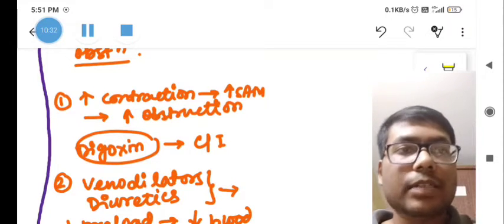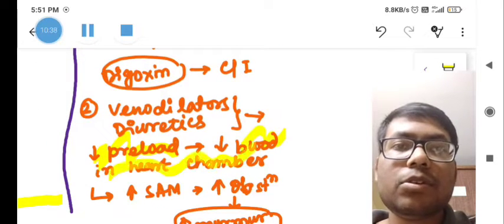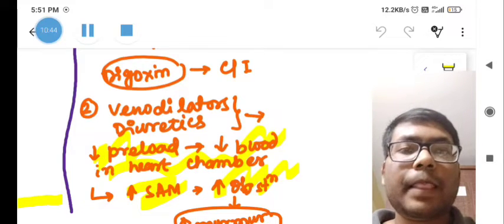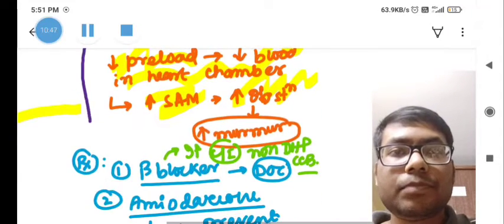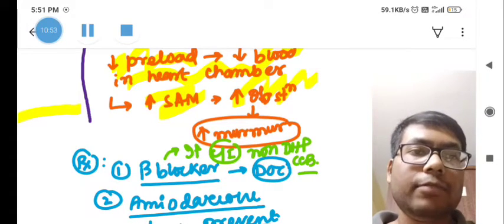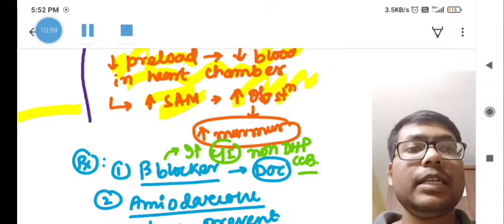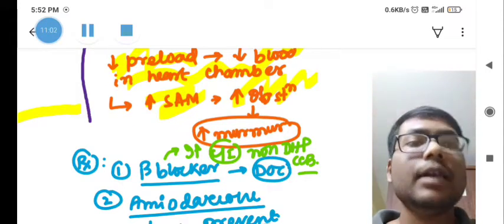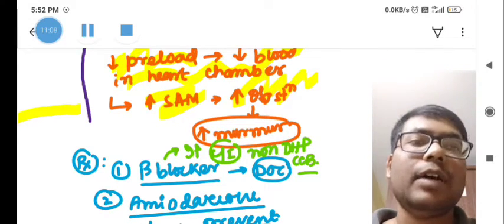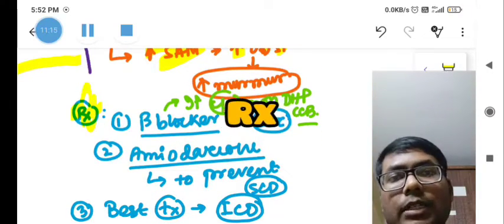When the preload is reduced and the blood in the heart chamber is reduced, that increases the systolic anterior movement of the mitral valve, which increases the obstruction and the murmur. In other types of valve malfunction, when there is more blood there is more murmur, but in HOCM, when there is less blood there is more murmur, and with more blood there is less murmur. This is the opposite of what usually happens, and another opposite thing happens in mitral valve prolapse.